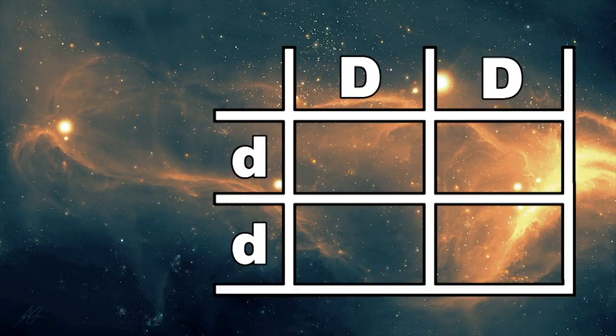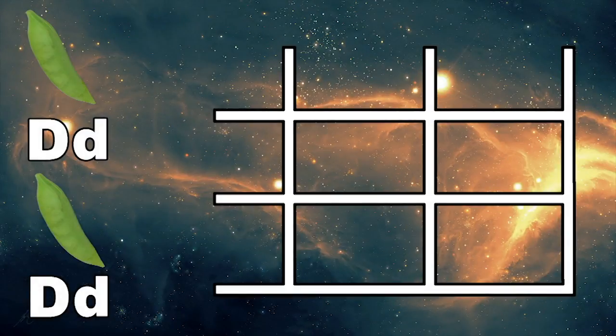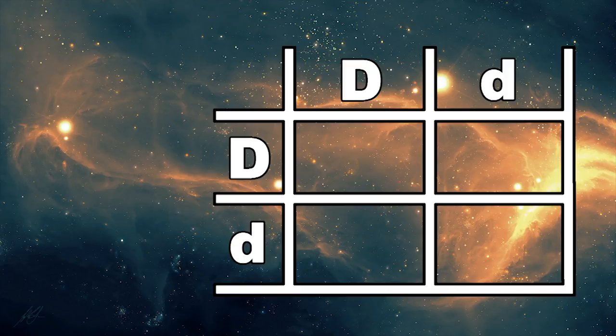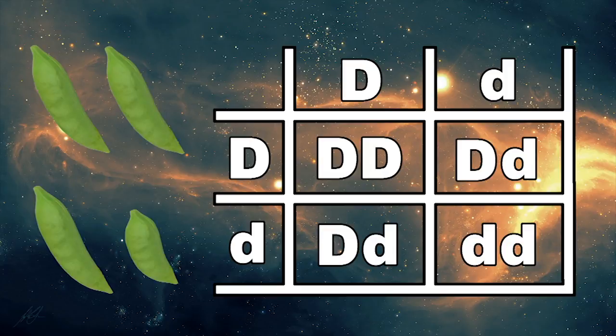In Mendel's first experiment, he bred pure tall pea plants with short pea plants. As you can see, each pea plant now has one dominant allele, which masks its one recessive allele. This results in every pea plant being tall. In his second experiment, Mendel bred the offspring of the parents, or the F1 generation. 75% of the pea plants were tall, but 25% were short.